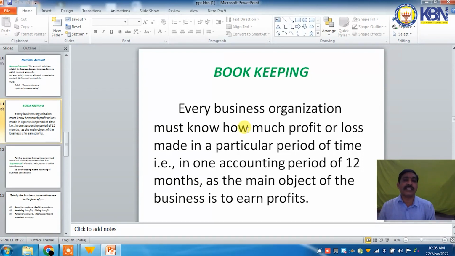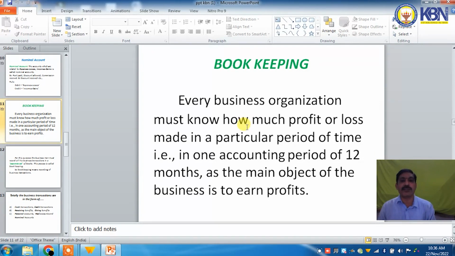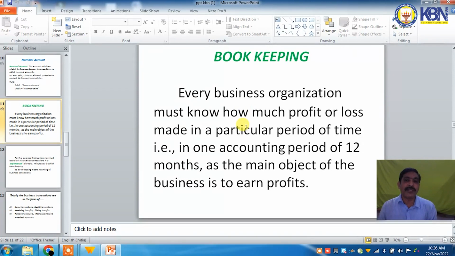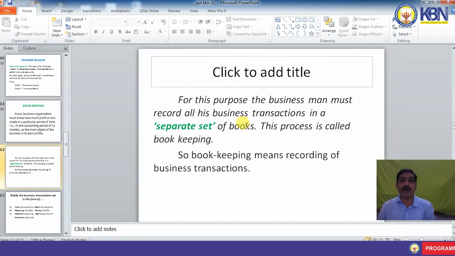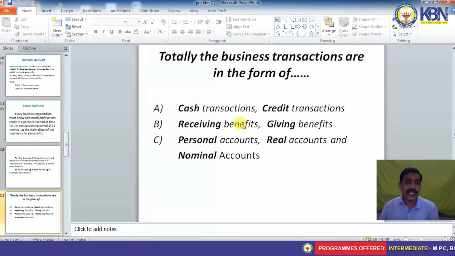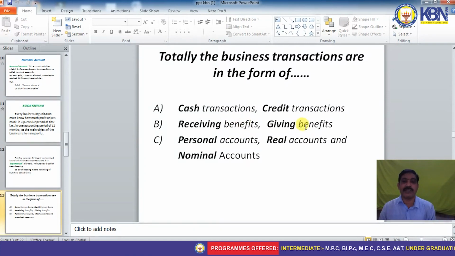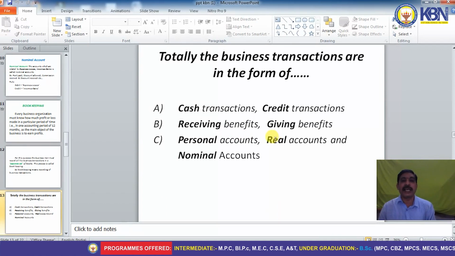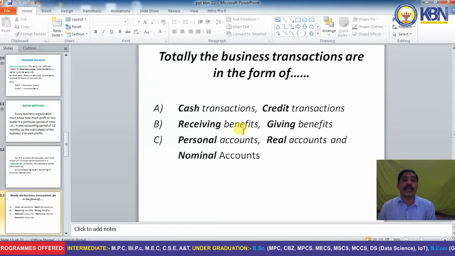So all the business transactions must be recorded in a separate set of books. It is called bookkeeping. So bookkeeping means recording of business transactions. Totally, the business transactions are in the form of cash transactions, credit transactions, receiving benefits, giving benefits, personal accounts, real accounts and nominal accounts. These are the total types of business transactions. In bookkeeping, all the business transactions are recorded in a separate set of books.